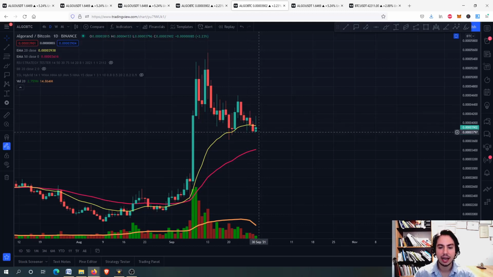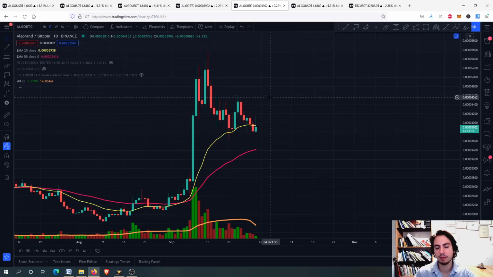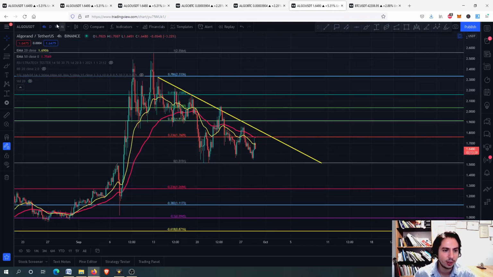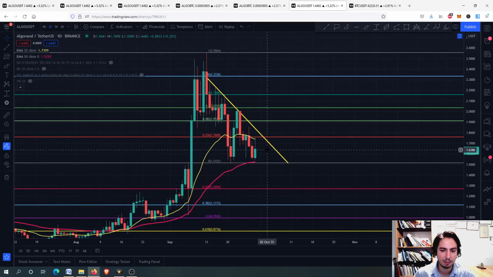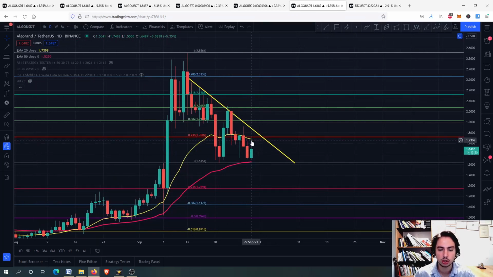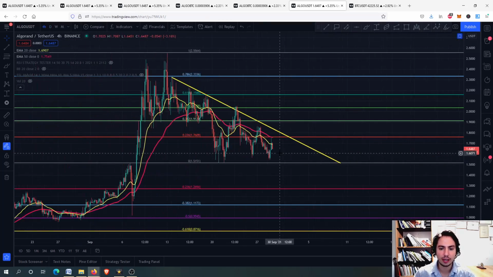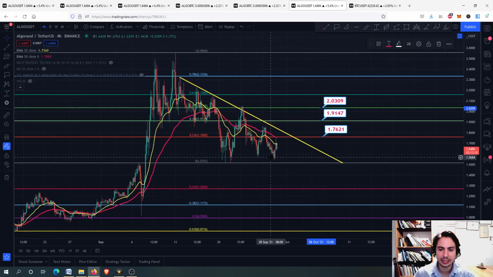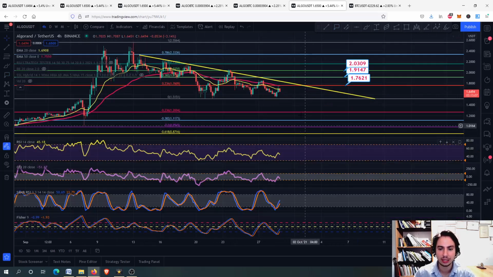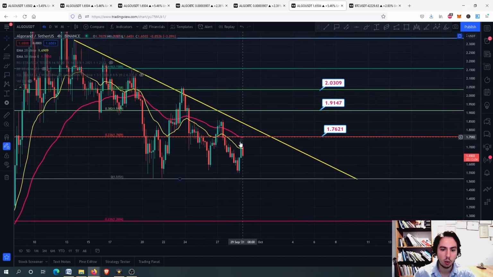Okay, we might have an inverse hammer candlestick and we might be getting upwards. This will be very good for Algorand. Let's see about this candlestick pattern, and let's see if we will have this candlestick pattern with an inverse hammer here as well. We will see about that, but at the moment we are finding some huge sell pressure on the 20-day EMA. On the 4-hour frame, as you can see, let's put the price labels again here. On the 4-hour frame, we are having a little bit of resistance in terms of the 50-day EMA. You can see that it is not easy to go above the 50-day EMA and start our journey upwards.